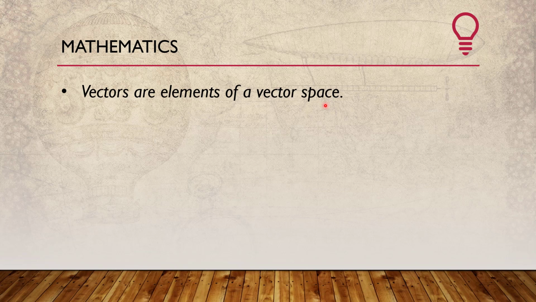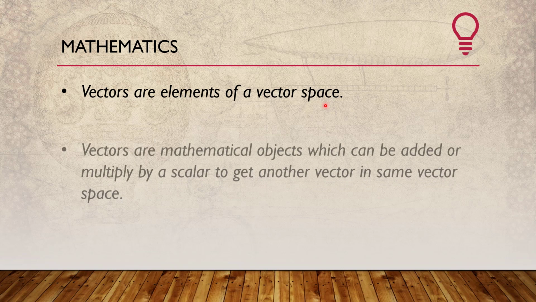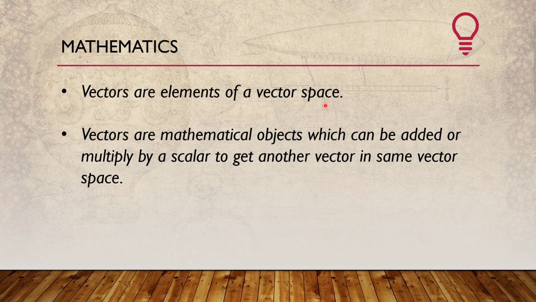The most important rules in a vector space are that vectors can be added together or multiplied by a scalar, and in both of these operations we get a vector back in the same vector space. This is very interesting. We will see a couple of examples, then it will be much easier to understand.